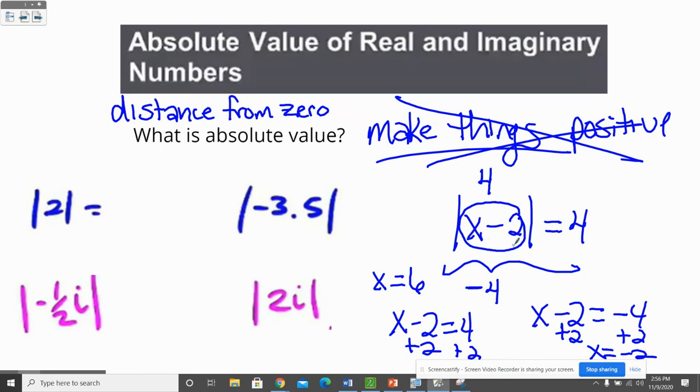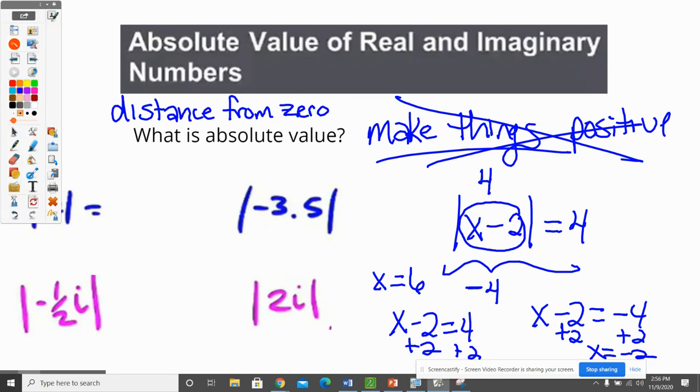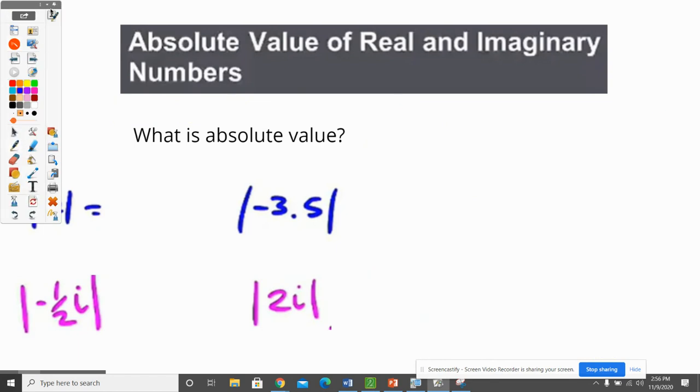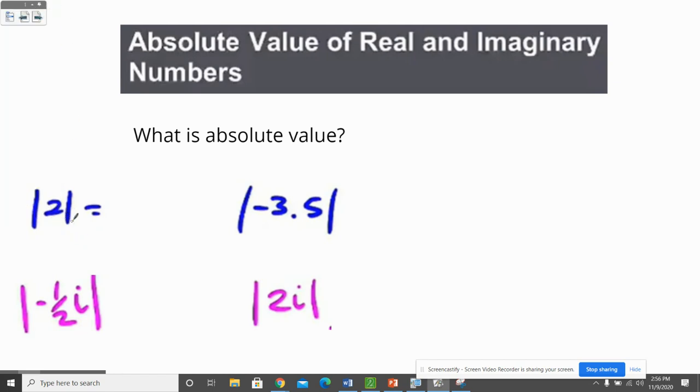-2 minus 2 is -4. When I made it positive, that's where the 4 came from. So be careful when you think "makes things positive," because I think it confuses kids. What we need to think of it as is the distance from 0. So how far away is 2 from 0 on a number line? Well, it's 2.